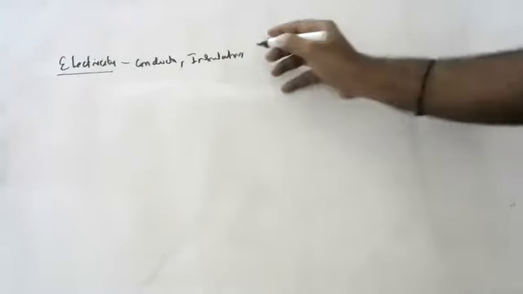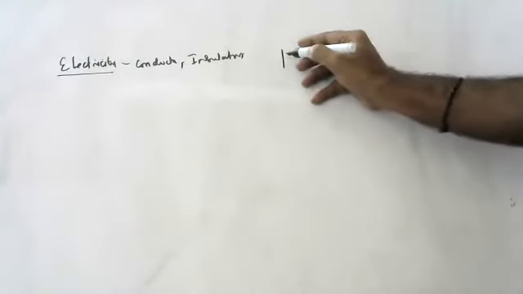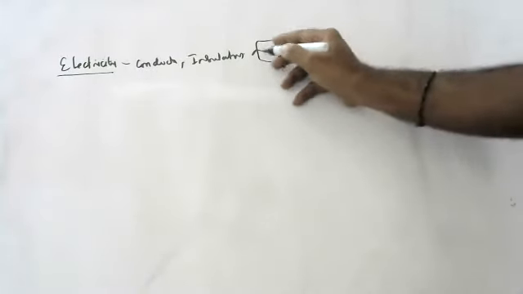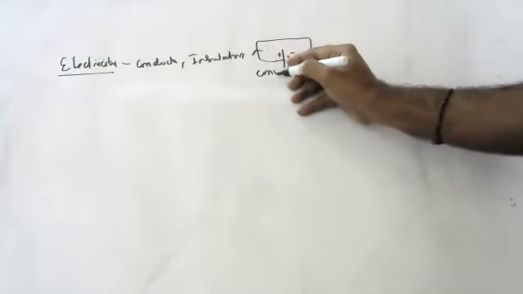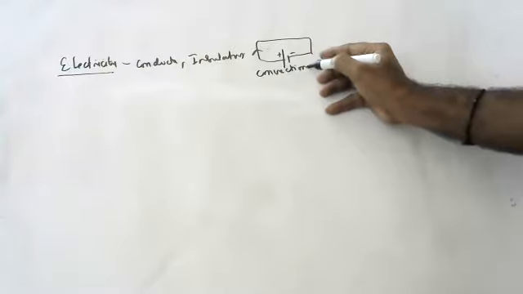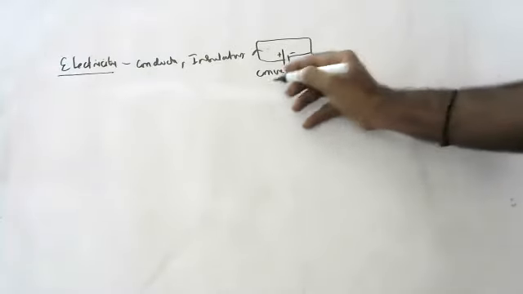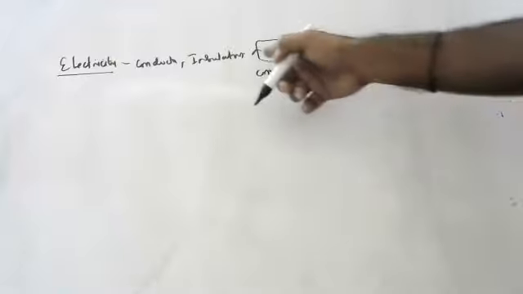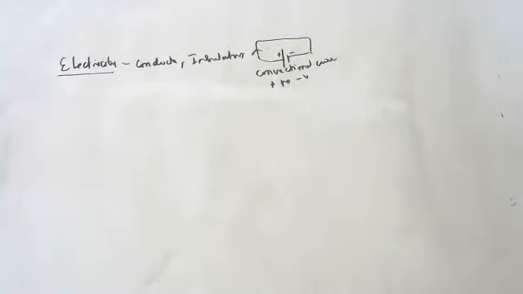Electric current. Okay, children, if you see a circuit, electric current which we take from positive to negative is called conventional current. Electric flow taken from positive to negative is called conventional current.